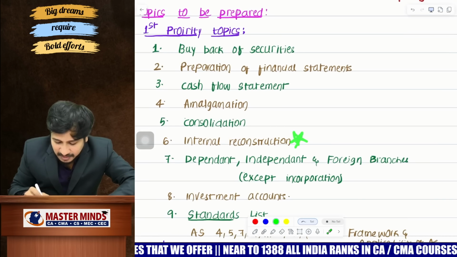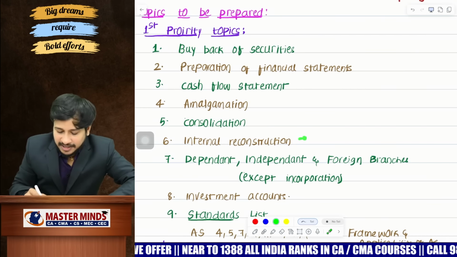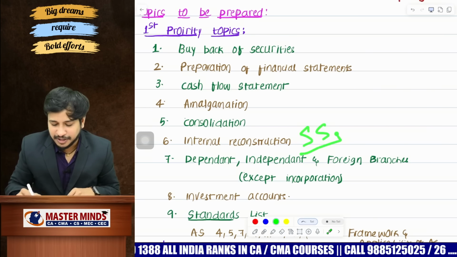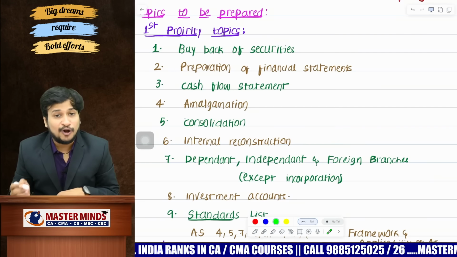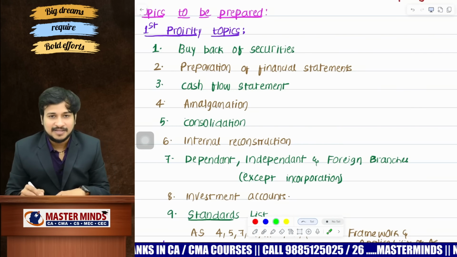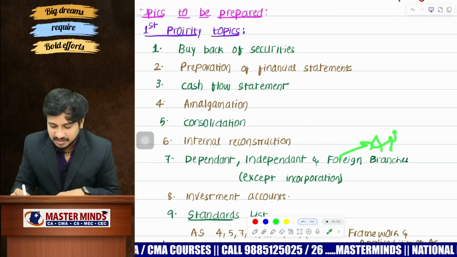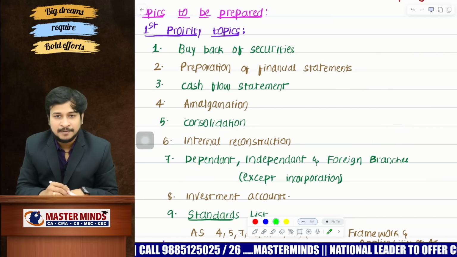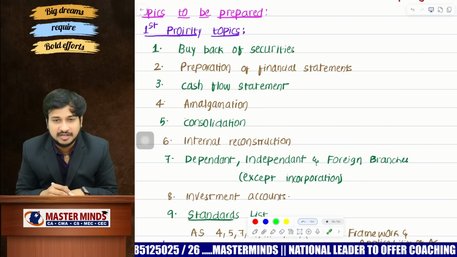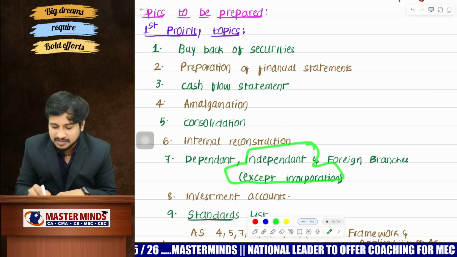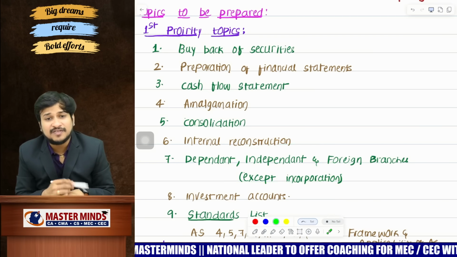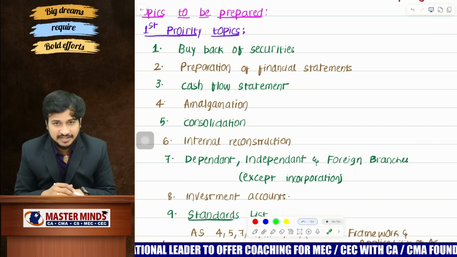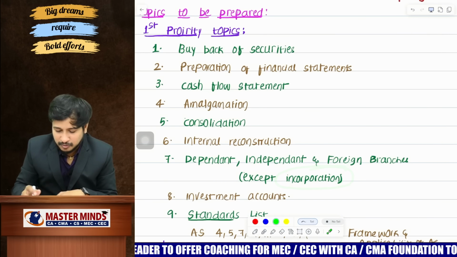And this time we are actually expecting a question from internal reconstruction. And my dear children, if at all the examiner would like to lock you, then share surrendered is going to be the first pick. He can lock you by giving the share surrendered concept. And expecting another 4 marks question from branches. This time expecting a question from dependent branches under the stock and debtors method. If missed, foreign branches, either integral or non-integral. If missed, independent branches, and if at all he is choosing to give a question from independent branches, we are actually expecting a question on reconciliation. Of course, incorporation, no need to give priority.